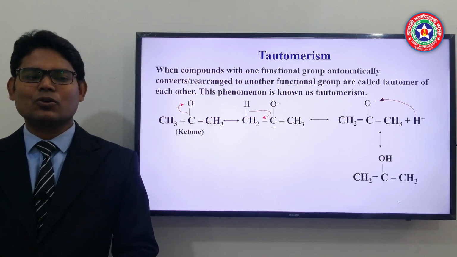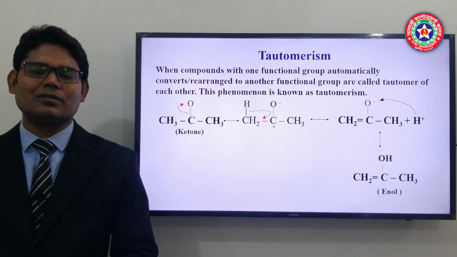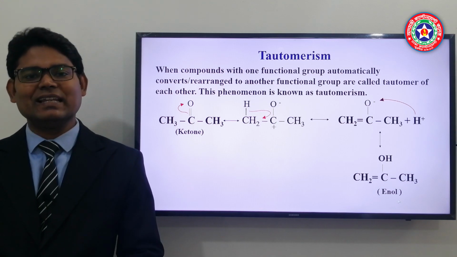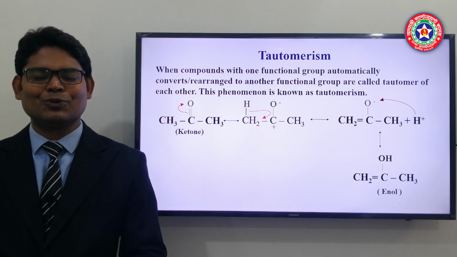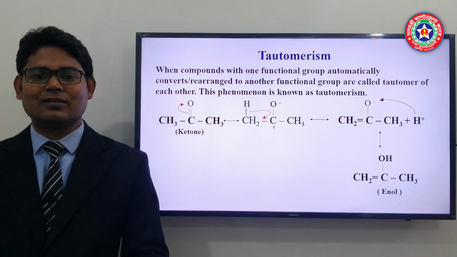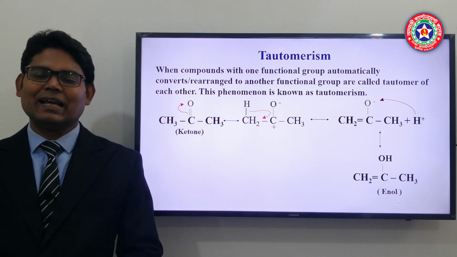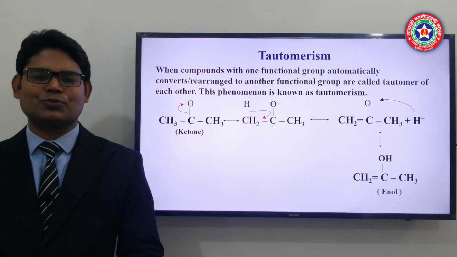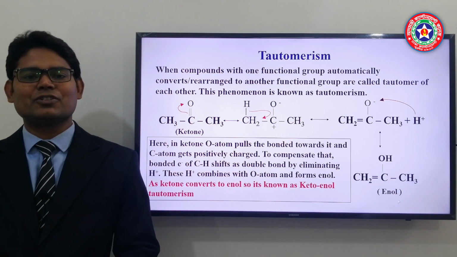So why are we calling this enol? It has been named enol because it contains a carbon-carbon double bond, which is an alkene, and from alkene it takes 'ene', and it also contains an alcohol group, the OH group, and we have learned that alcohol is named by 'ol'. So that's why in the final compound there are two functional groups, one is 'ene' and another one is 'ol'. That's why it has been named enol. So here is the explanation for that.